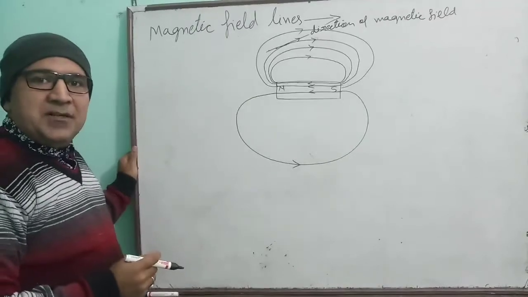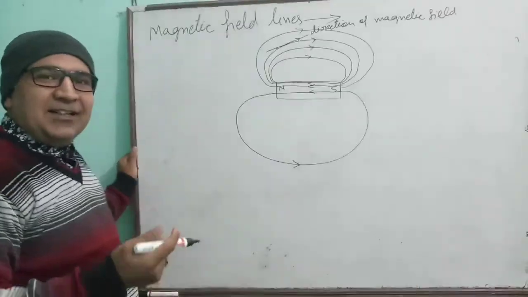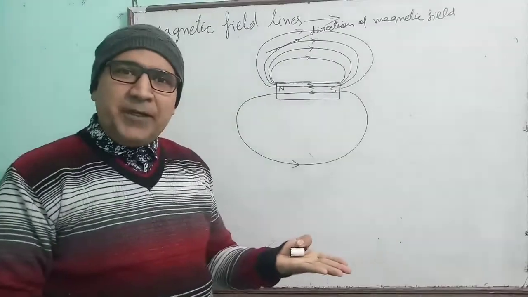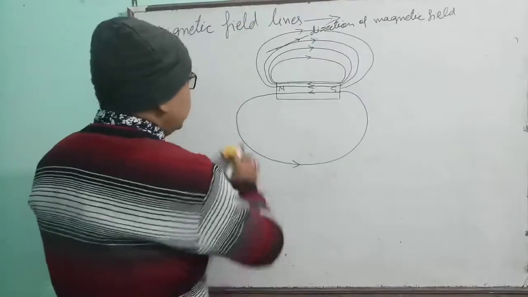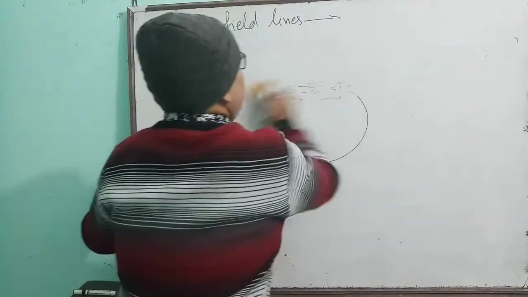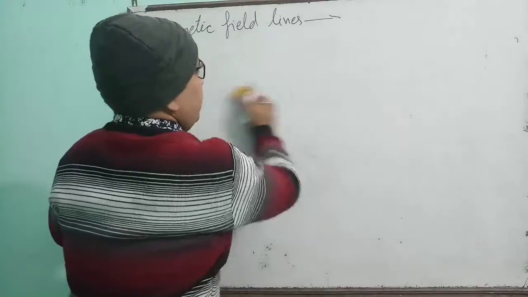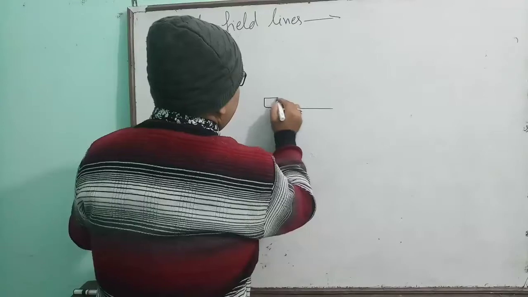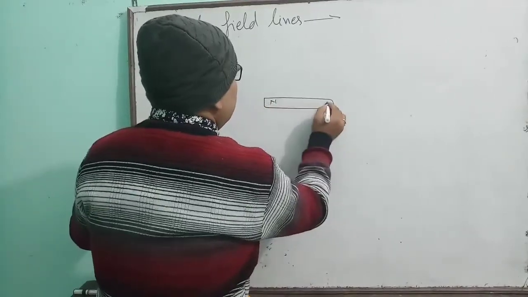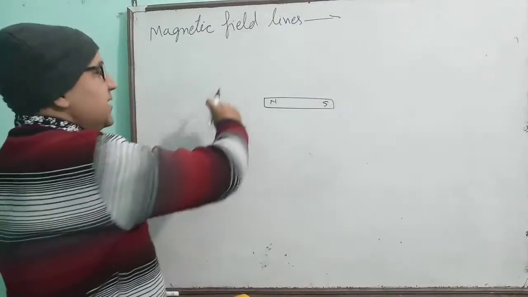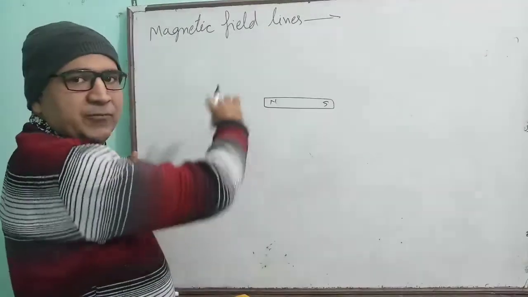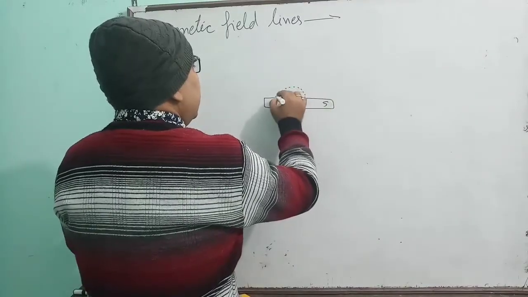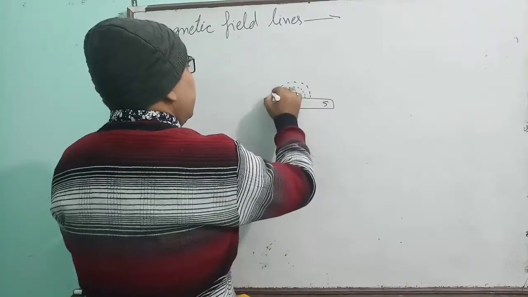Practically we can do this. Actually I do not have a ball magnet, otherwise I would show you the practical of it. If we take a blank paper, suppose this is the blank sheet, and if we keep a magnet on it, this is the magnet, and we take some iron filings and spread around it, then we will see that the iron filings will arrange themselves in this way.